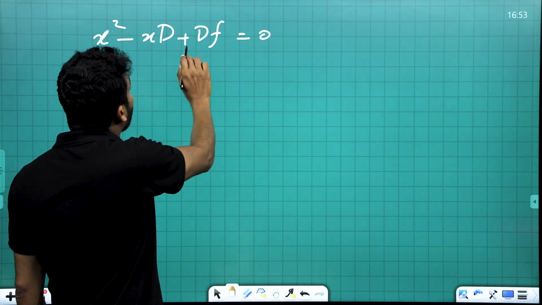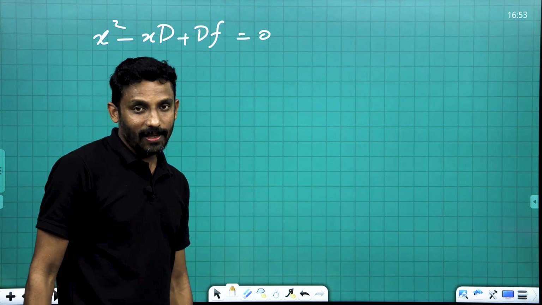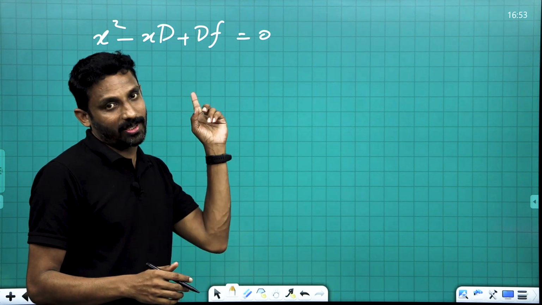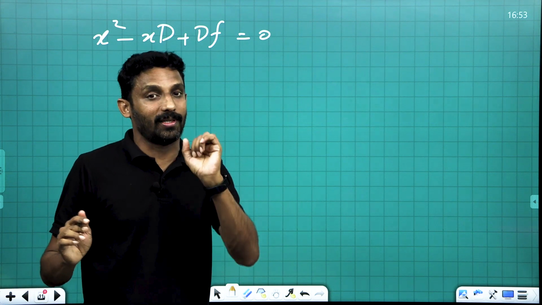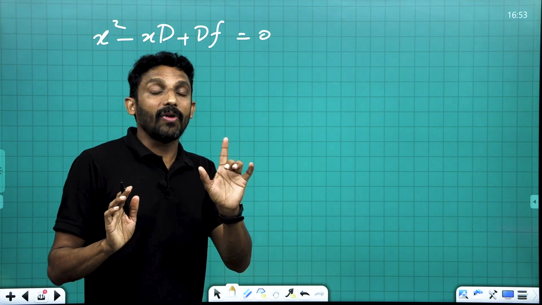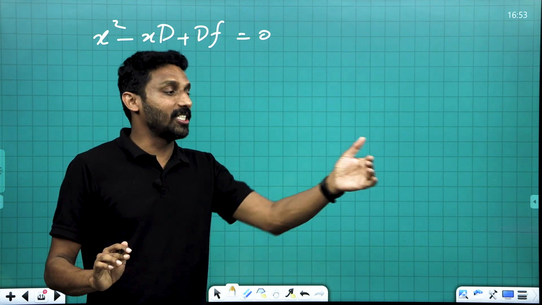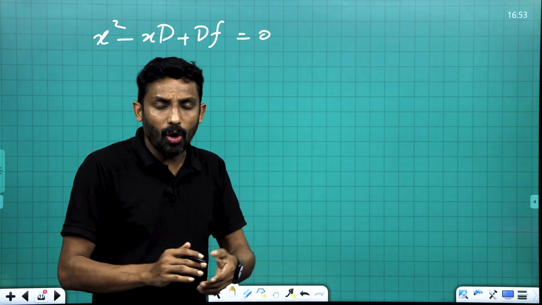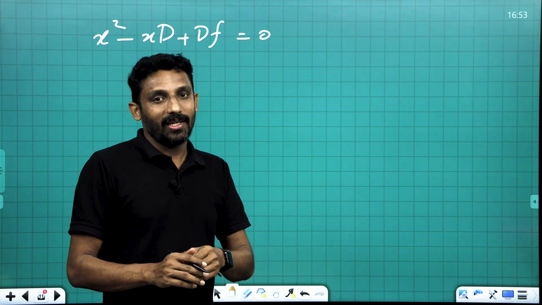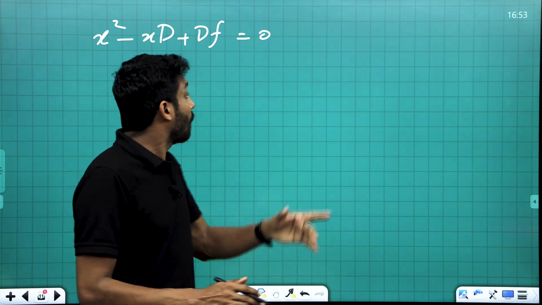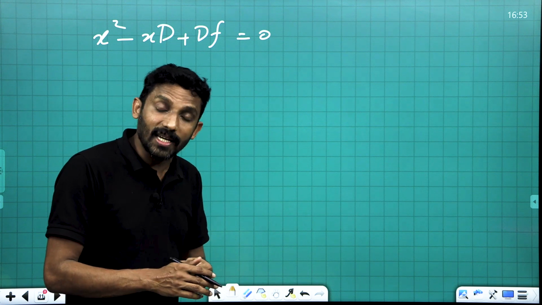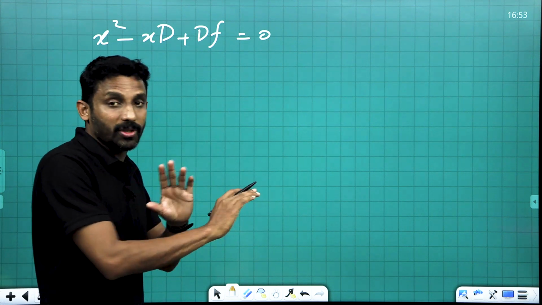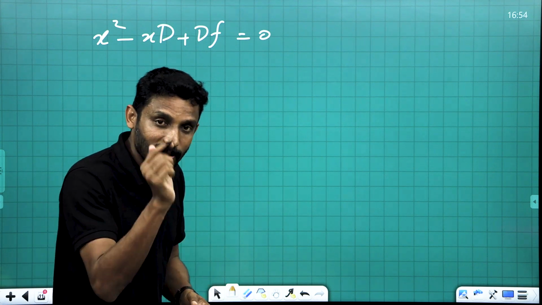If the determinant is greater than 0, we will have 2 values for x, which means 2 positions where the image is formed on the screen. If the determinant is equal to 0, we will have 1 position. If the determinant is less than 0, then no position is found. As per the question, no position is found means the determinant is less than 0.